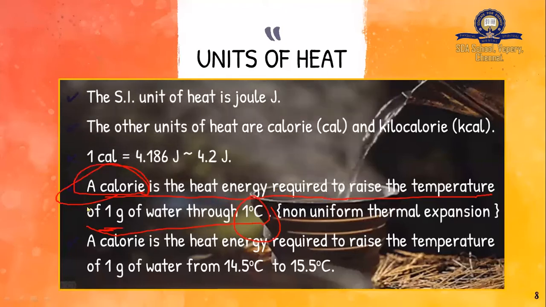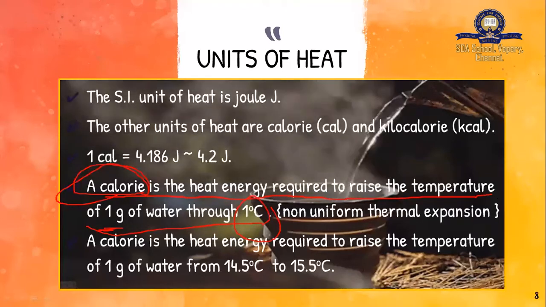The calorie is the heat energy required to raise the temperature of 1 gram of water from 14.5 degrees to 15.5 degrees. We are simply removing this common 'through 1 degree Celsius' and we are specifying the temperature from 14.5 degrees Celsius to 15.5 degrees Celsius.